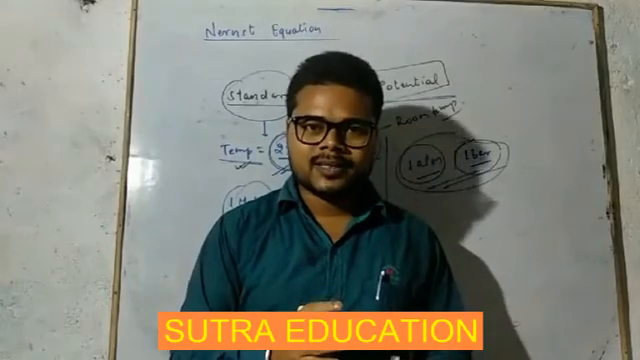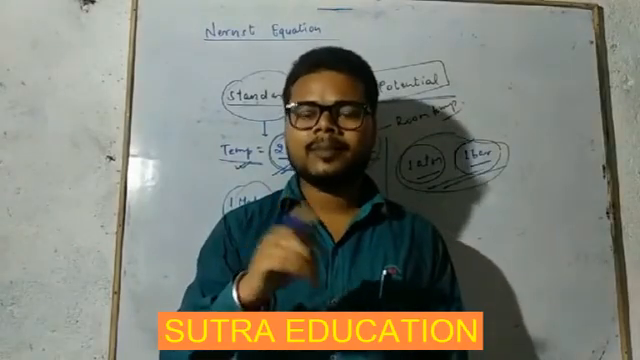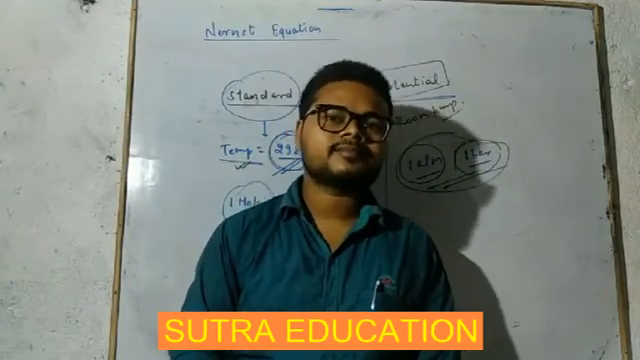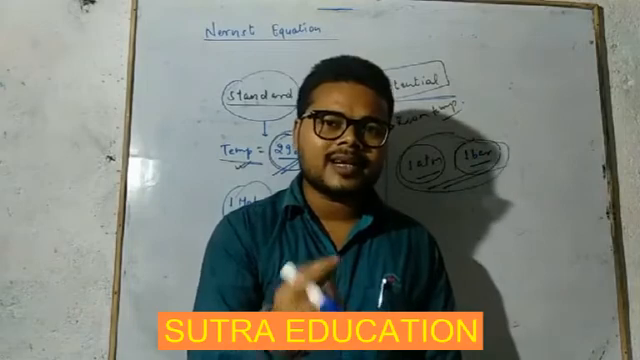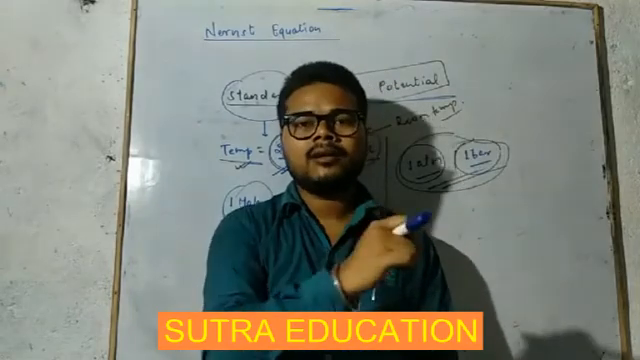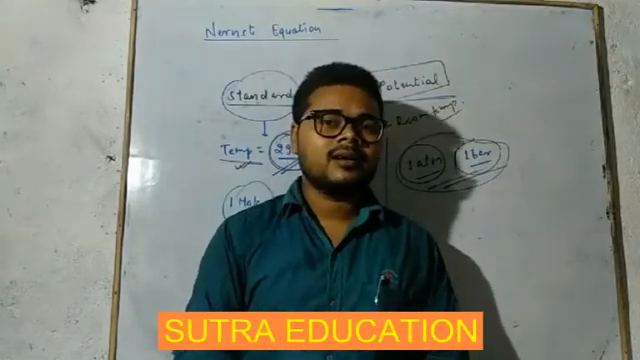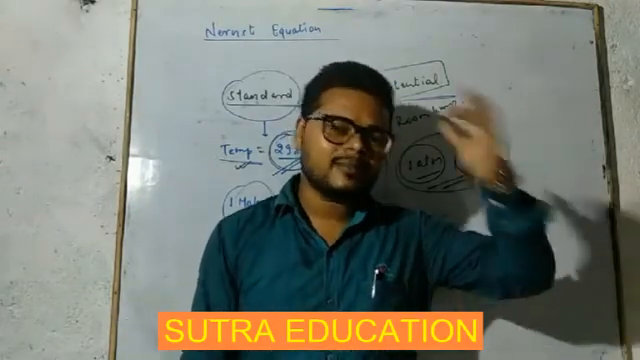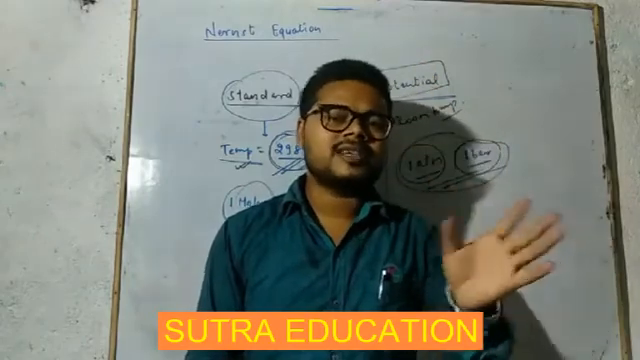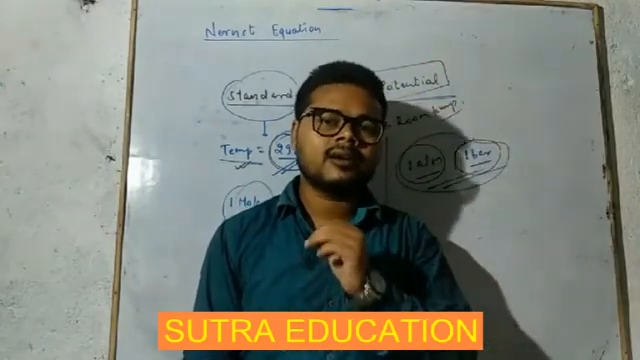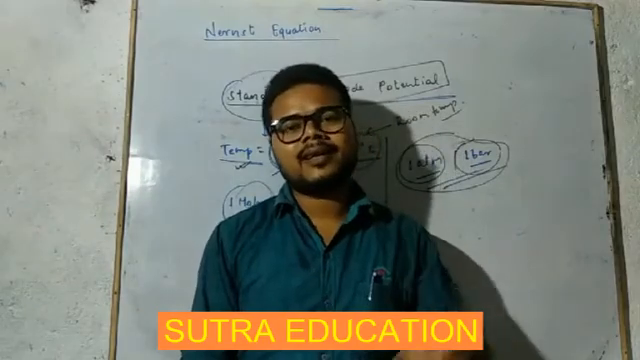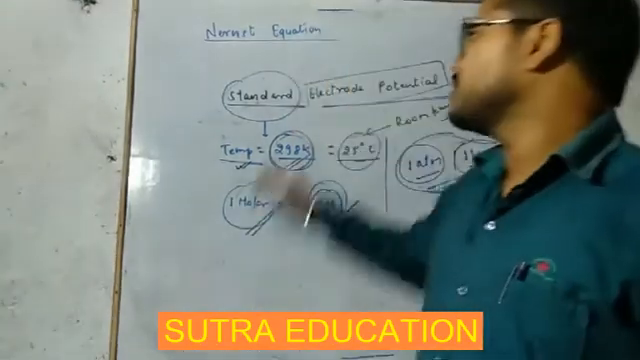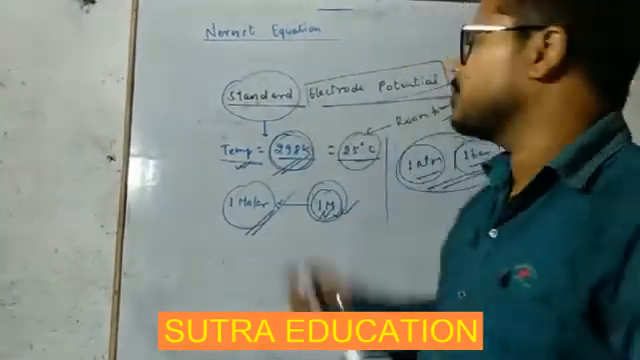Standard electrode potential means 1 molar concentration of the respective half cell, temperature standard 298 Kelvin, and pressure 1 atmosphere or 1 bar. But suppose we are given a different molar concentration, anything except 1 molar, or a temperature anything except 298 Kelvin, then how do we calculate? Then we have to use this Nernst equation, which is very, very important.